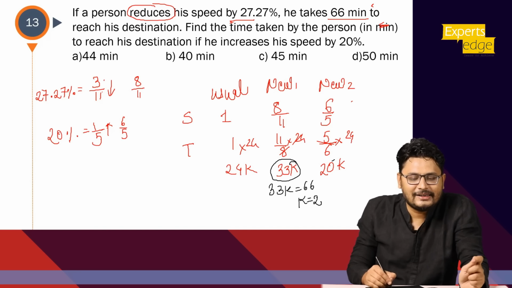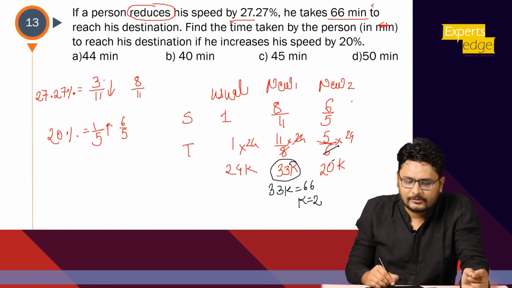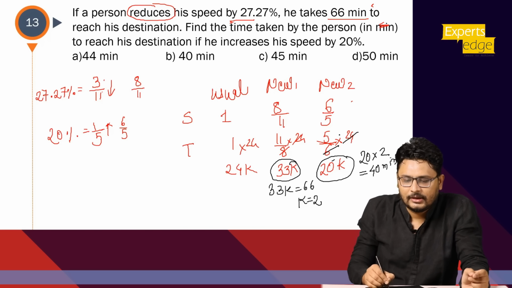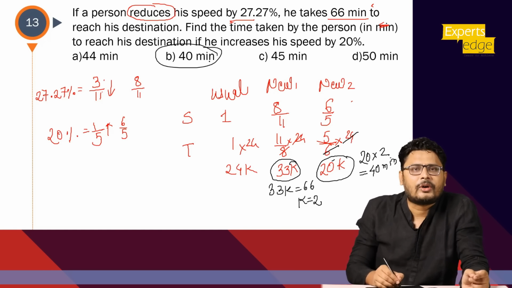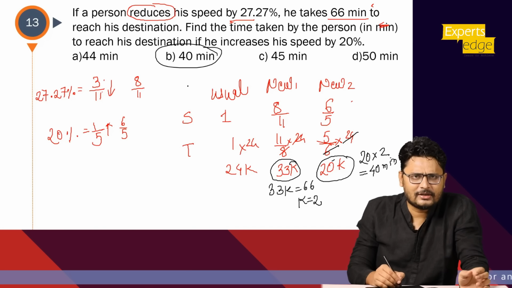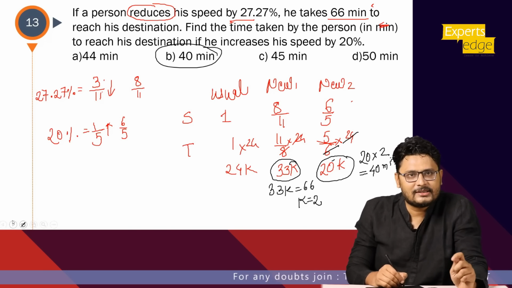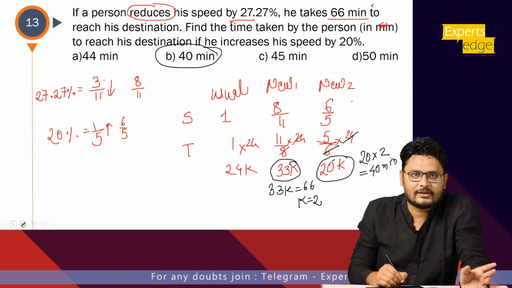Now what he is asking is to find the time taken by the person to reach his destination at the 20% speed. So basically this time, 6 fours are 24, so that is 20k he is asking, right? So 20 into 2, 40 minutes should be my answer, right? So the second option is the correct answer. I hope this is clear. You can see that we have solved pretty difficult questions still with ease. The next ones are slightly level 2 questions, okay? I'll again request you to please revise this video again and then go for the second level video, okay?